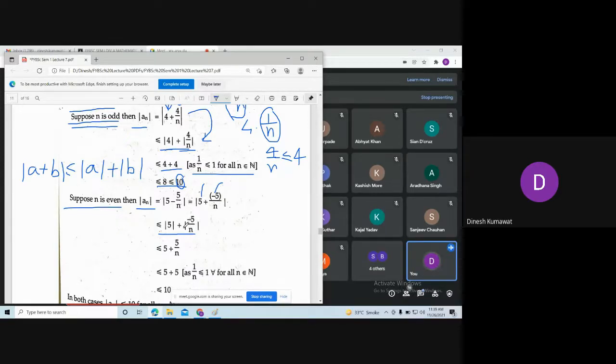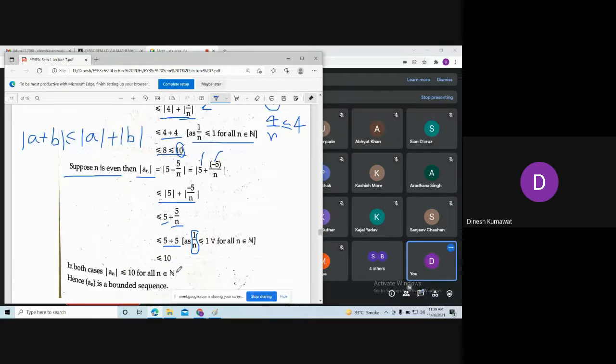But what we know about the modulus value is that whatever there is inside, we are having the positive quantity of that, right? Yes, sir. So here we are having 5 plus 5 by n. Now, same argument: 1 by n is less than or equal to 1, so we can say that 5 by n is less than or equal to 5. So we are having 5 plus 5 is 10, so mod of a_n is less than or equal to 10.